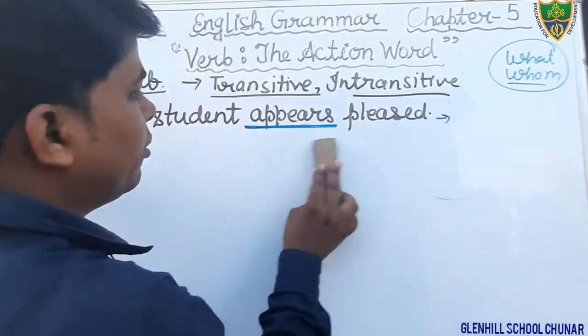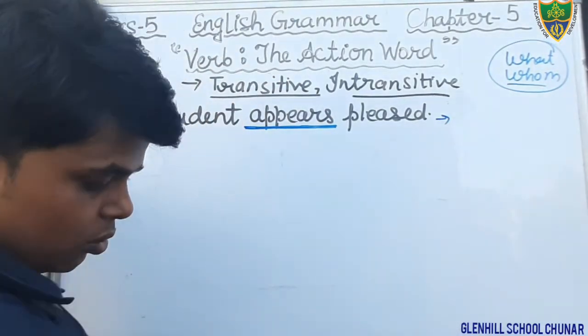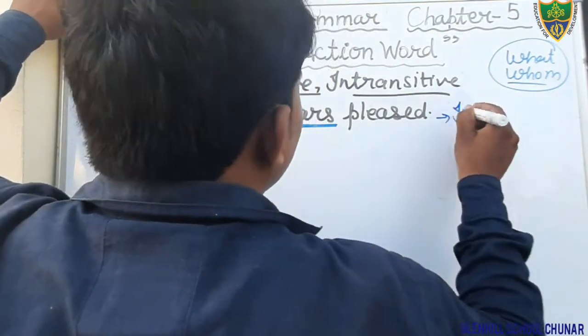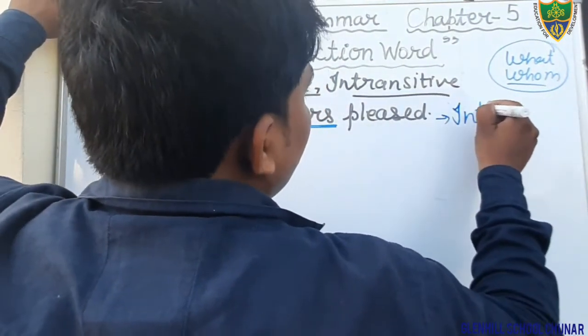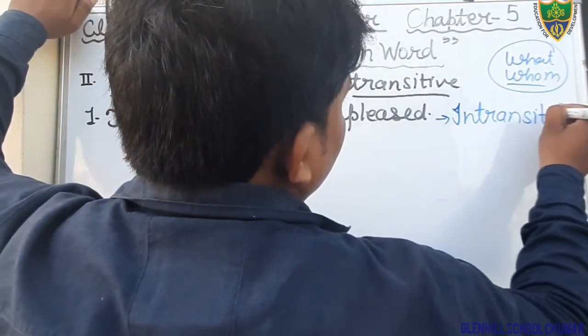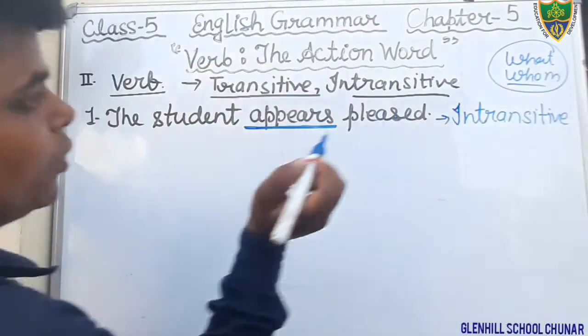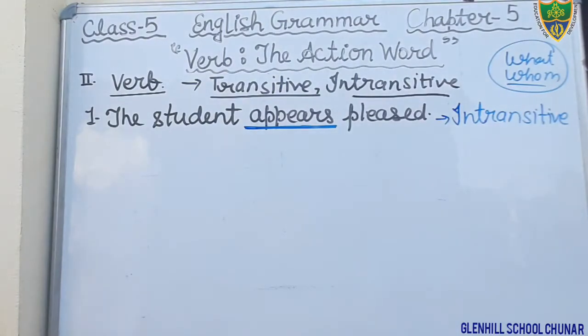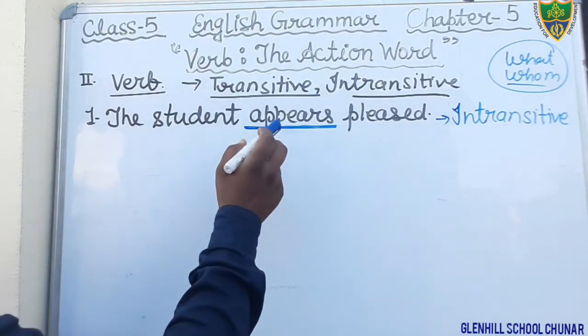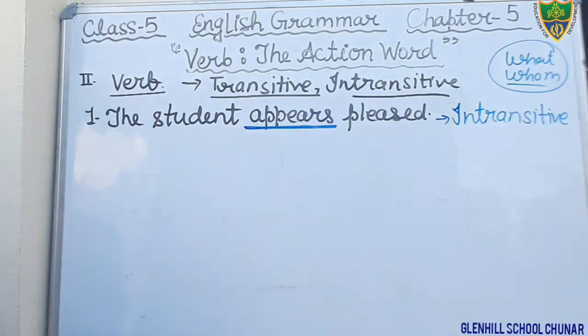Okay student, what is the verb in this sentence? Appears. And what kind of verb? Intransitive verb. In the blanks you will fill intransitive. The student appears pleased. Here it gives the answer of how, therefore that is intransitive.